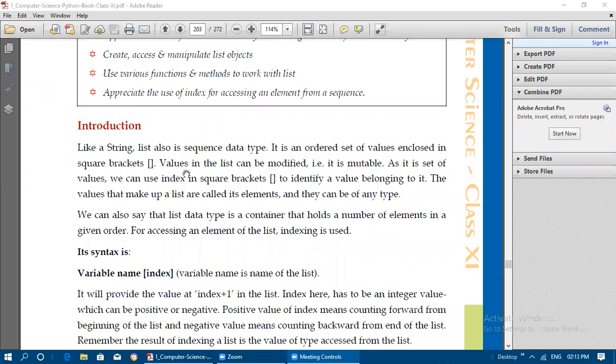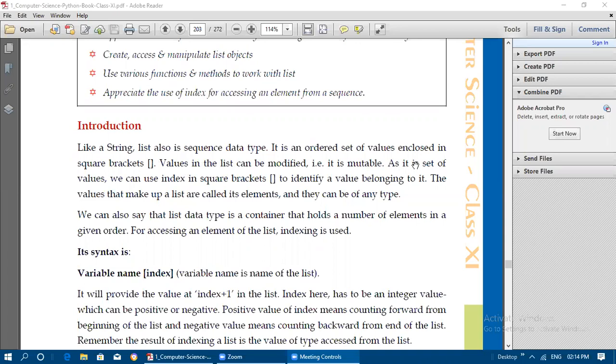Values in the list can be modified. We can modify the values which are placed inside the list, but in a string we cannot modify them because it is an immutable type. So values in the list can be modified; we can change the value in its place. That is why it is called mutable. Mutable means we can change the value in place.